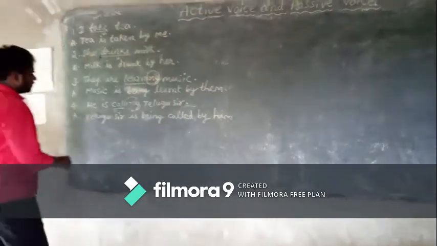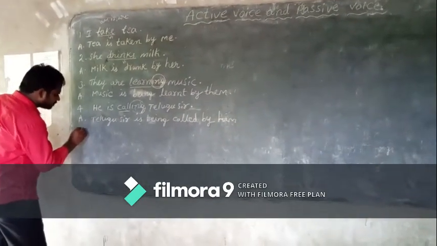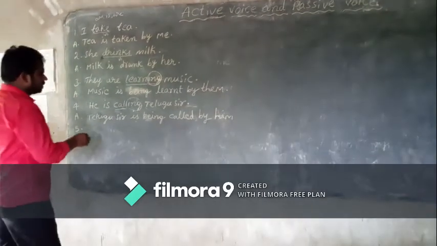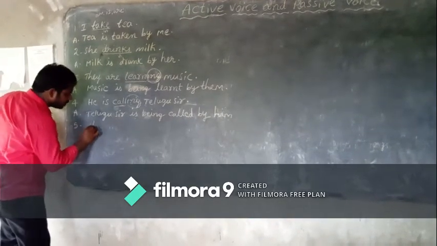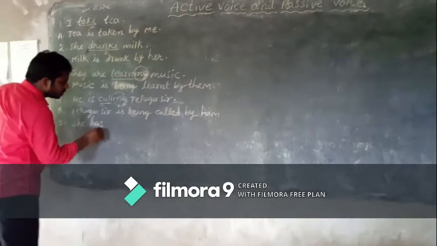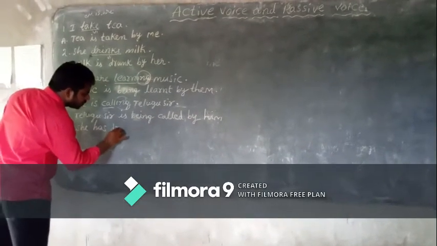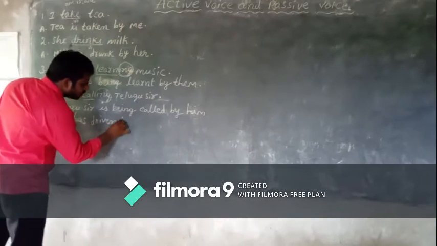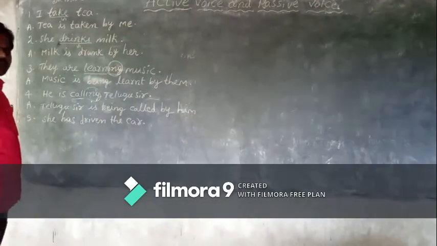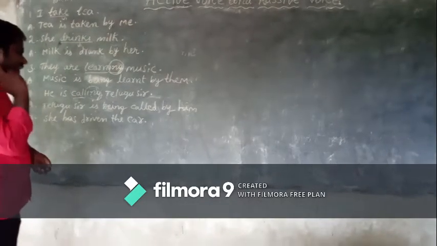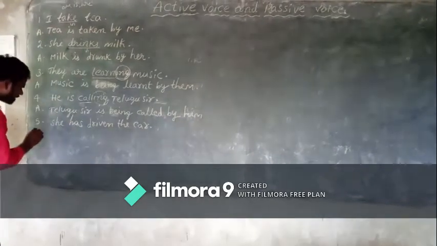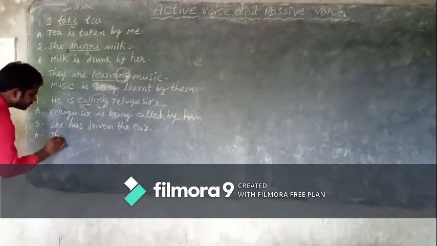Next, fifth example, children. She has driven the car. So children, here first rule, object should be changed as subject: the car.